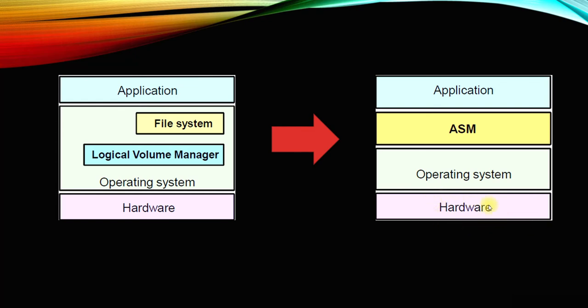This area can be NAS, network attached storage, or SAN, storage area network, that is attached to the server, and the server can see the raw disks. Now ASM can use those disks, create the ASM disks, and then present them and create an ASM disk group. Those disk groups are used by applications to store the database files. We will see what files ASM stores and what files ASM supports. Let's move forward.